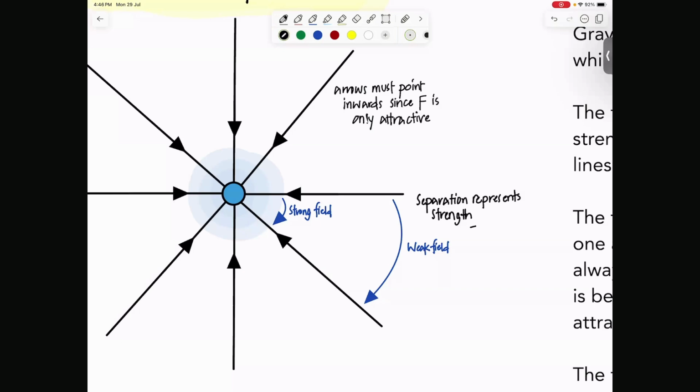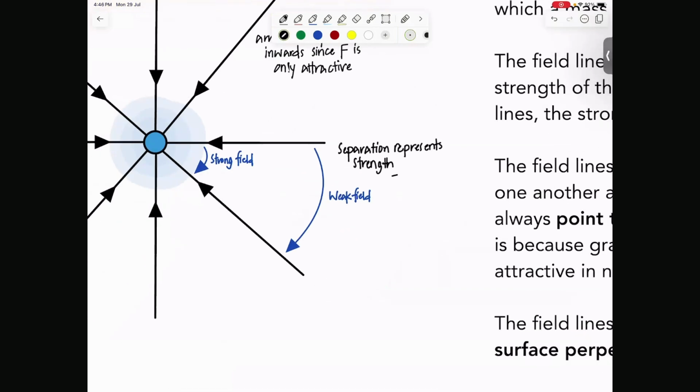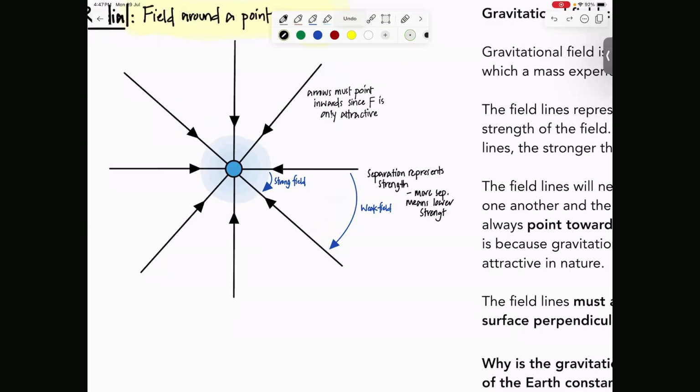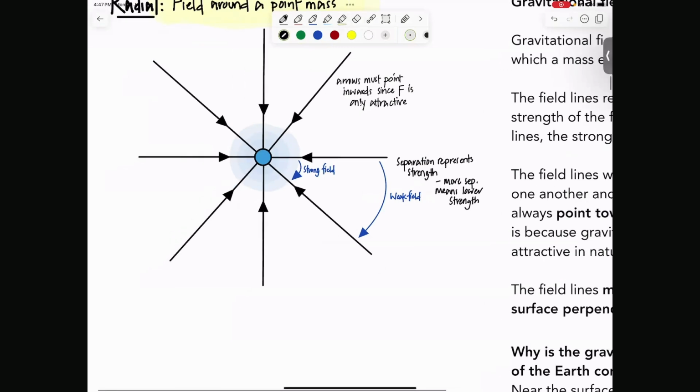They're inversely related. So more separation means less force, or lower strength. Eventually there is math that will show us the reason why, but right now it's just for the diagram.